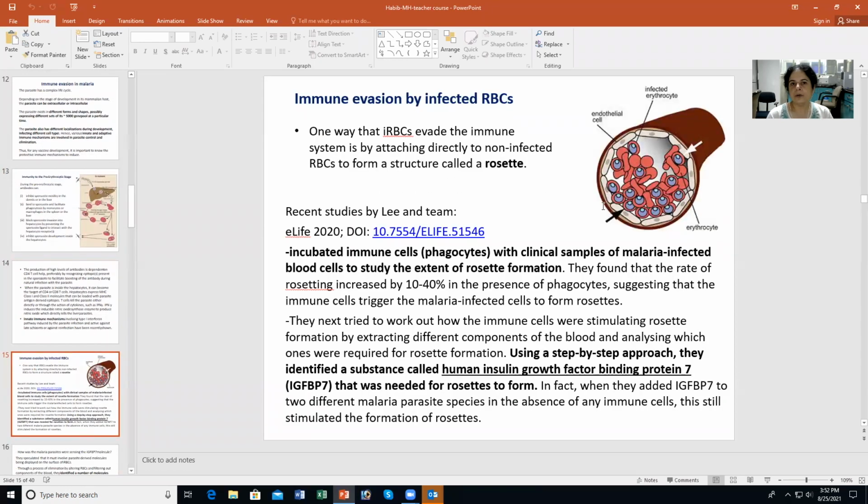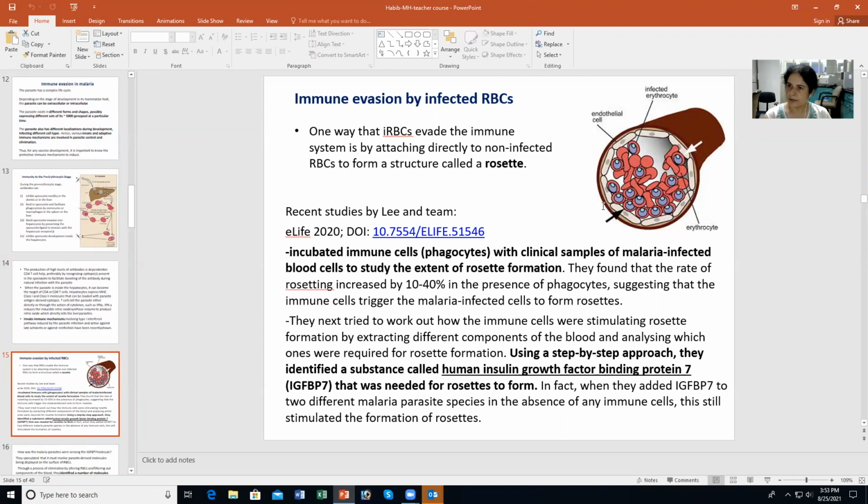Now, how is there immune evasion by infected RBCs? So one way that infected RBCs evade the immune system is by attaching directly to non-infected RBCs to form a structure called rosettes. But this is a very, very important and interesting phenomenon. That you have an infected RBC. An infected RBC now has to evade the immune response, right?